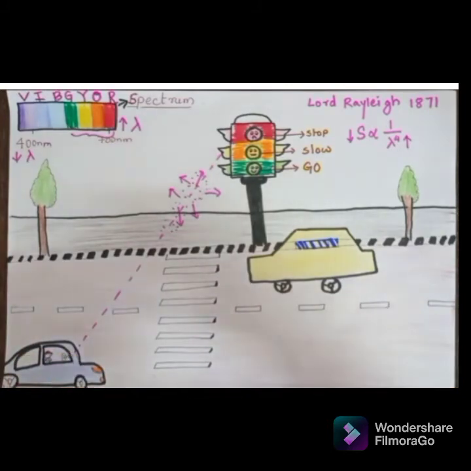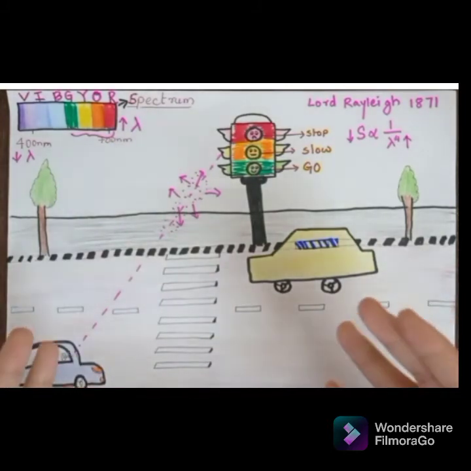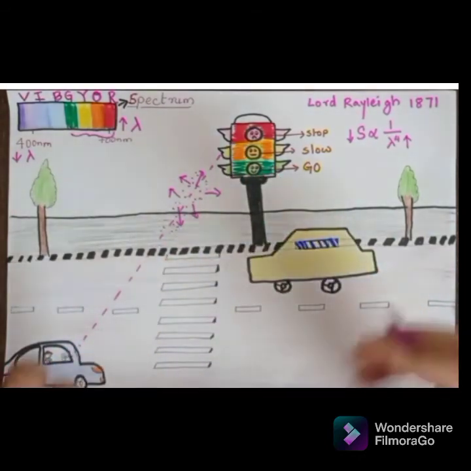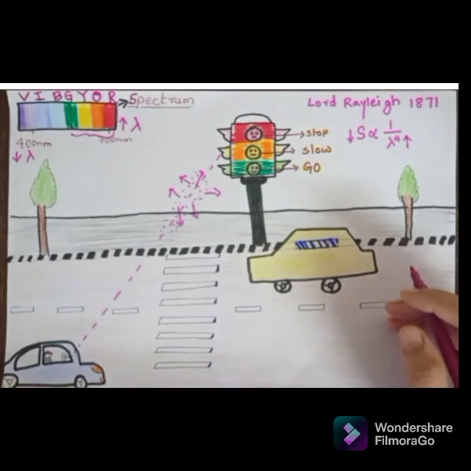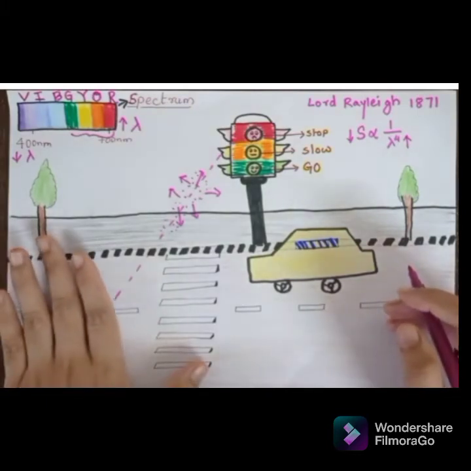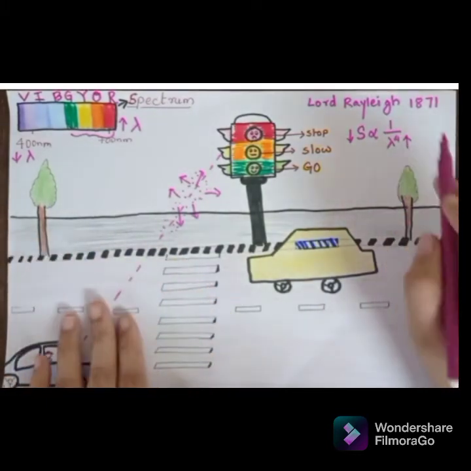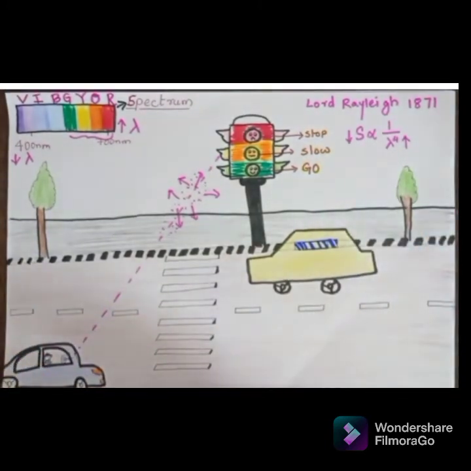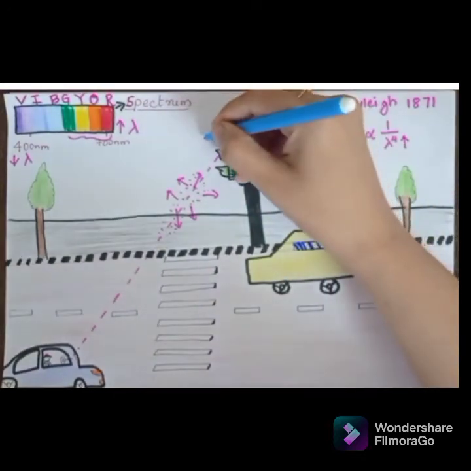I am not saying that 100% of the light will be able to reach the human eye. Some of it will be scattered, but the rate of scattering will be very low because the wavelength is very high. Now if I would have used blue color instead of red, what would have happened?